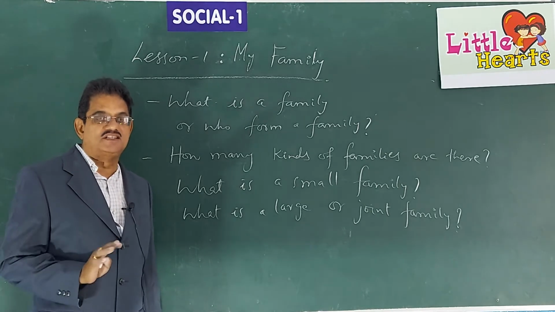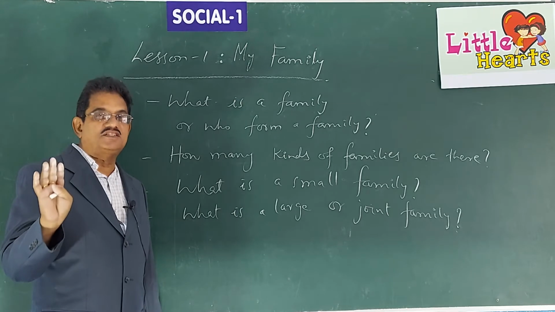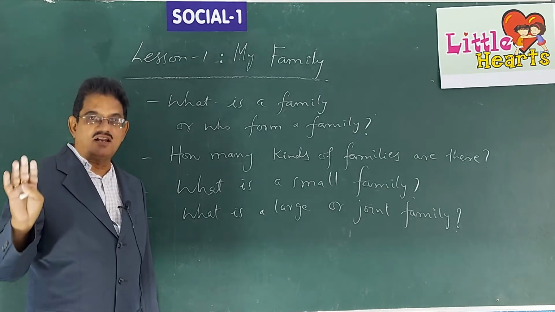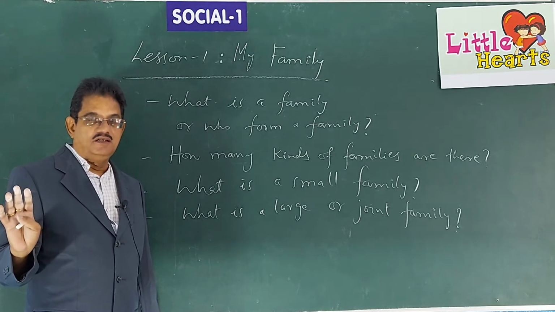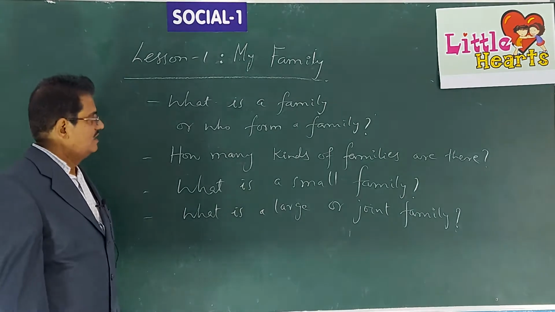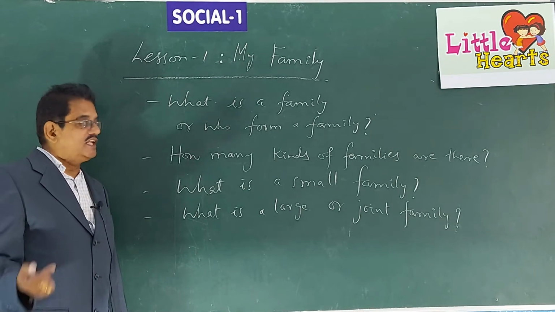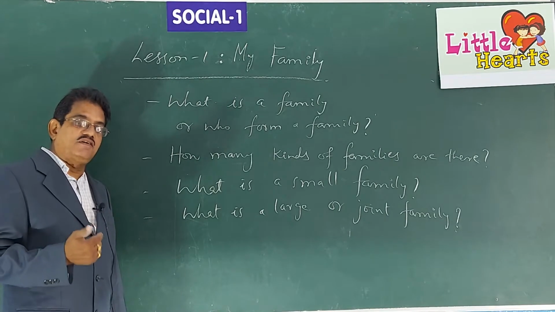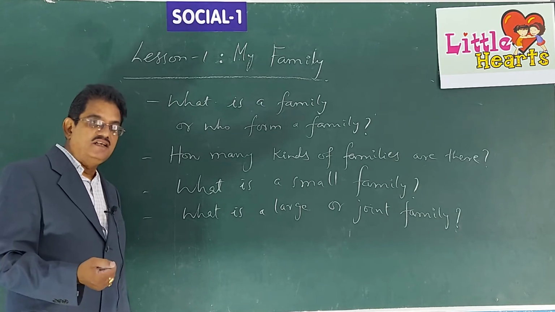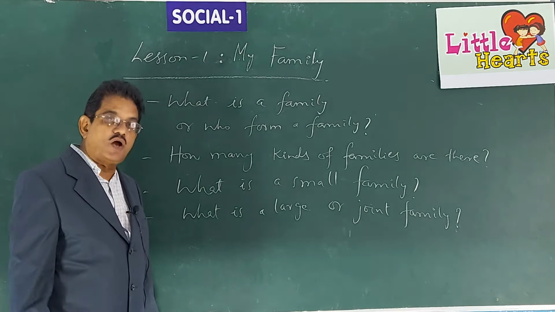Let us suppose there are only 4 or 3 members: parents, meaning mother and father, and their 1 or 2 children. That comes under a small family. When we live together with our parents, grandparents, uncles, aunts and their children, all that together is called a large or joint family.